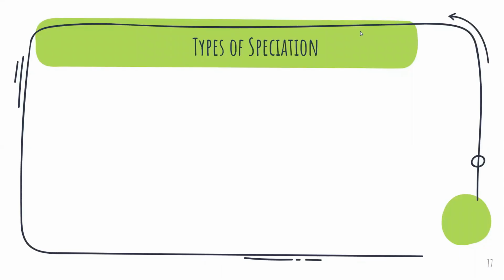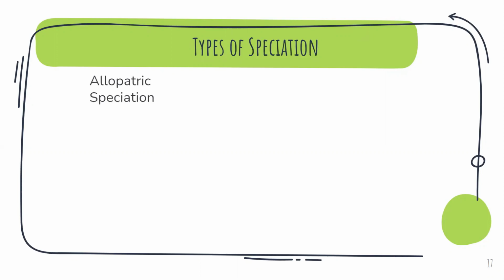Welcome to another video. So today we will be discussing the types of speciation. There are four major types of speciation. We'll go through each of them one by one. First up is allopatric speciation.